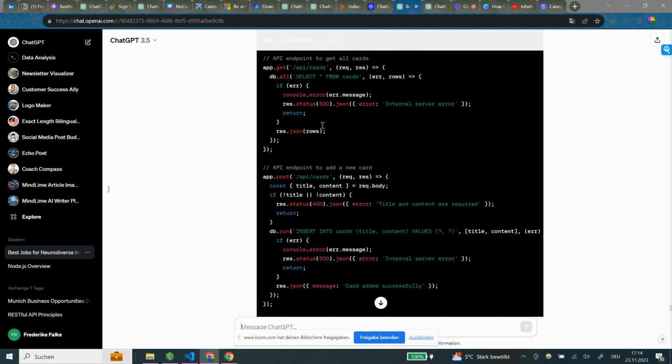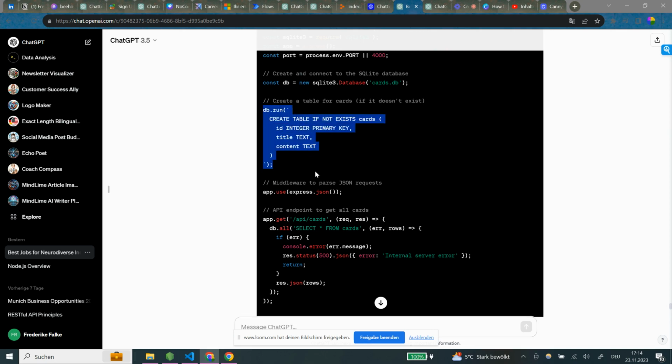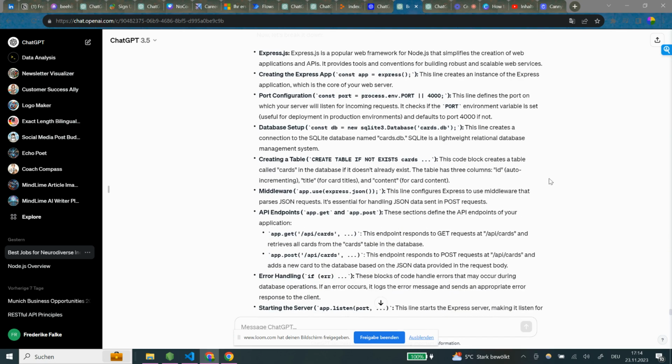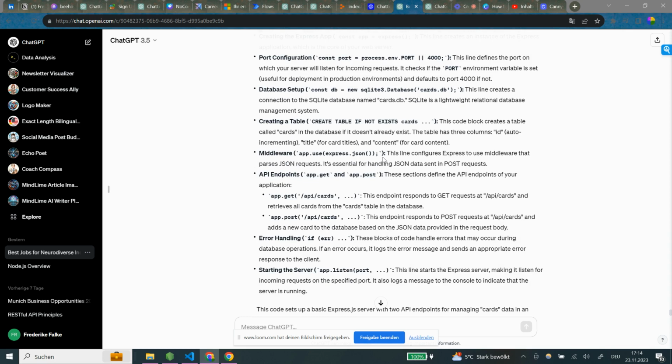Then creating a table. So this is this piece over here. This code block creates a table called cards in the database if it doesn't already exist. The table has 3 columns: ID, auto-incrementing, title for card titles and content for card content. Middleware. This line configures Express to use middleware that parses JSON requests. It's essential for handling JSON data sent in POST requests.